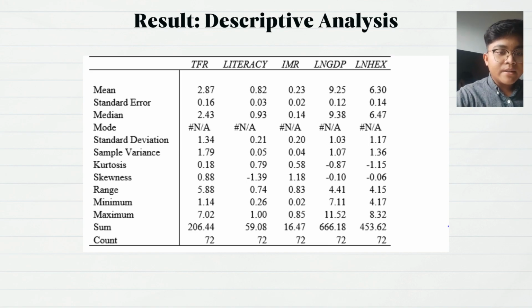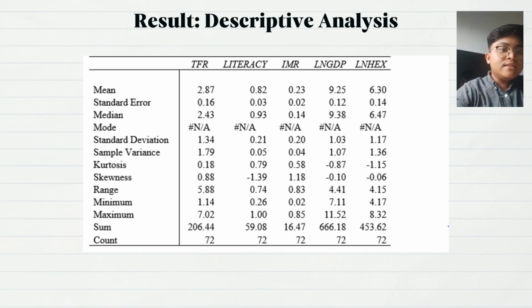For the data variability, all the independent variables have low values of sample variance. For literacy, IMR, GDP and LONHEX, the sample variance is 0.05, 0.04, 1.07 and 1.36 respectively, indicating that there was a small, almost zero and accepted value of dispersion in the data.